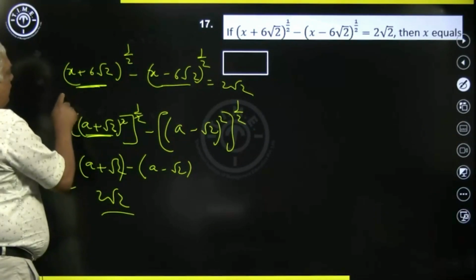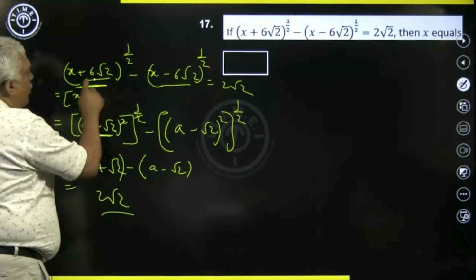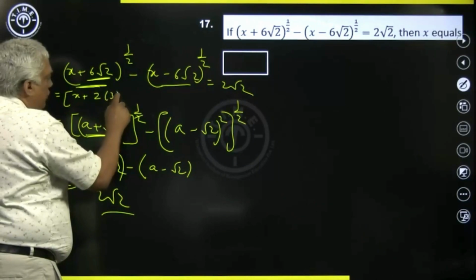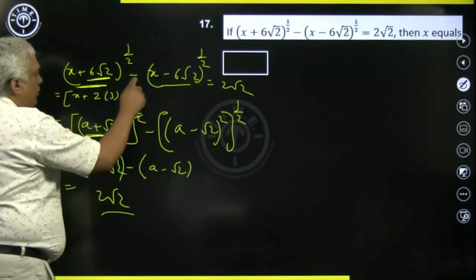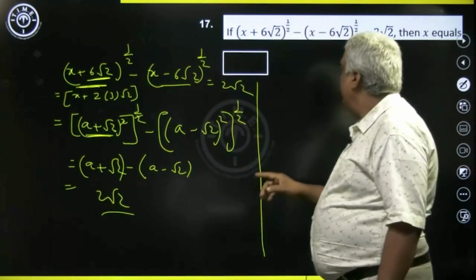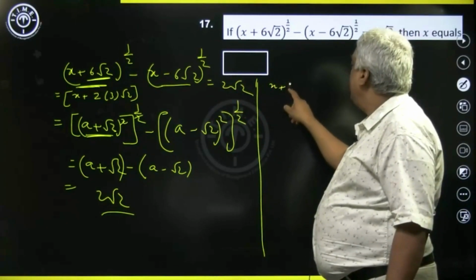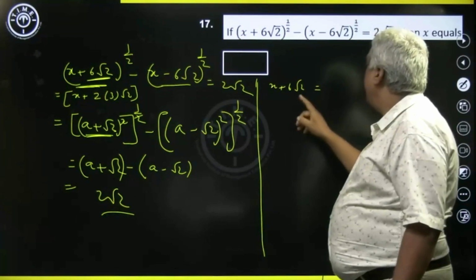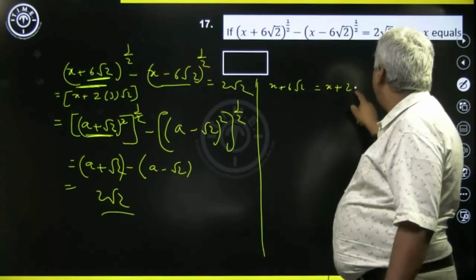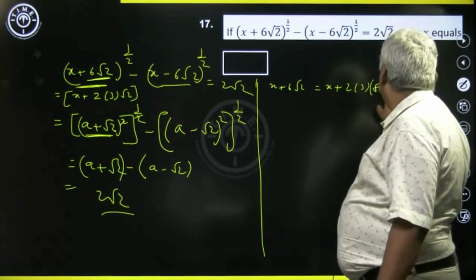So now you see this expression will be x plus, if you have to make it 2ab form, so it will be 2 into 3√2, to the power half. So you can see x + 6√2 will be like x plus 2ab, so 2 into 3 into √2.